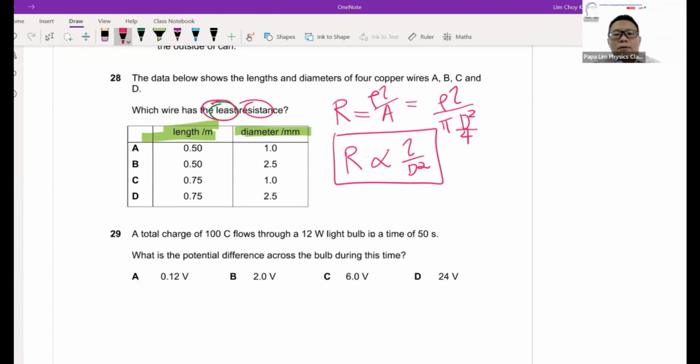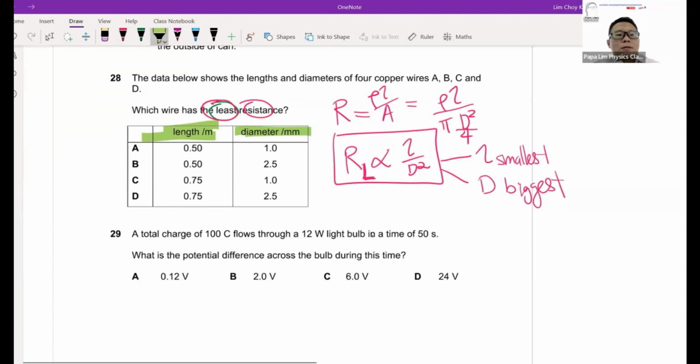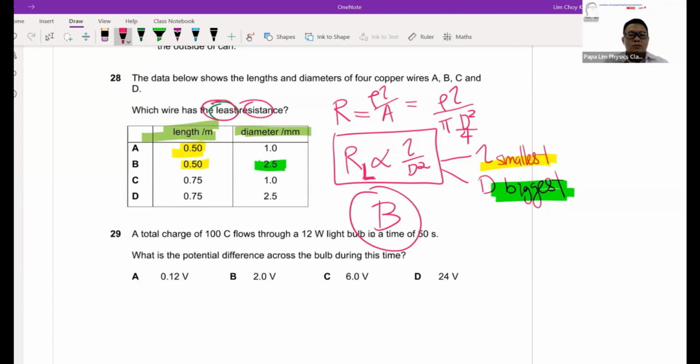Now what happens if I want the least resistance? For R to be least, my L has to be smallest and my D has to be biggest. Based on the criteria, my length must be the smallest, so length automatically is 0.5, and my diameter has to be biggest. So between 1 and 2.5, B will fit the condition. That's why my answer here will be B. So take note, we look at the formula R = ρL over A to see what properties affect the resistance.